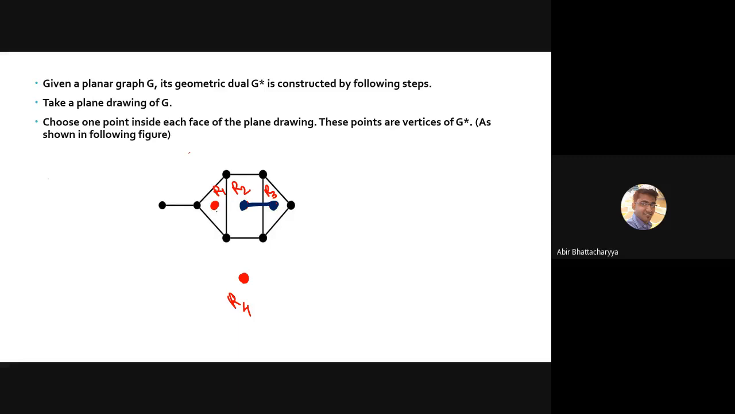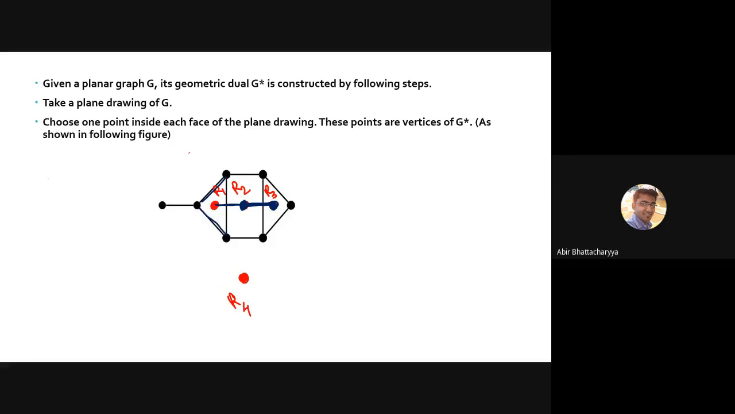Similarly, R2 and R1. R2 and R1, how many common edges? Only one. That means R2 and R1 also we can join by only a single edge. All right. Now R1 and R4. R1 and R4, how many common edges? This one and this one. There are two common edges. R1 and R4, there are two common edges. This one and this one.